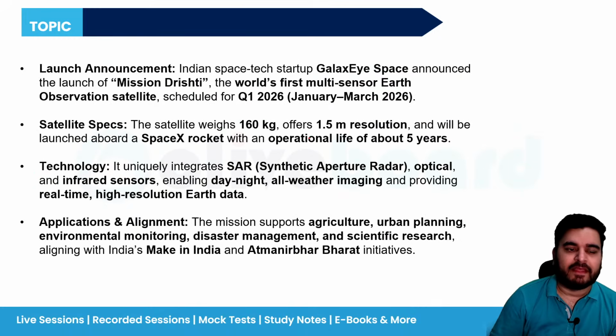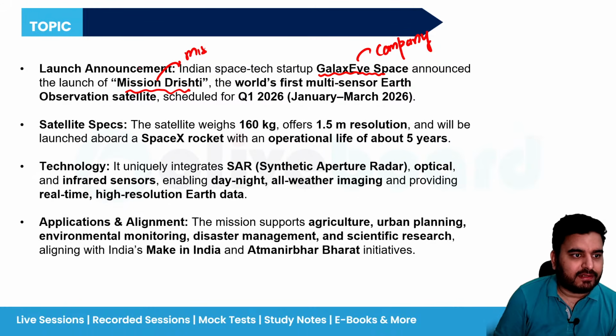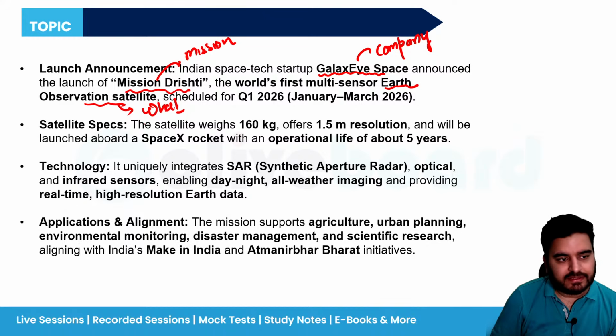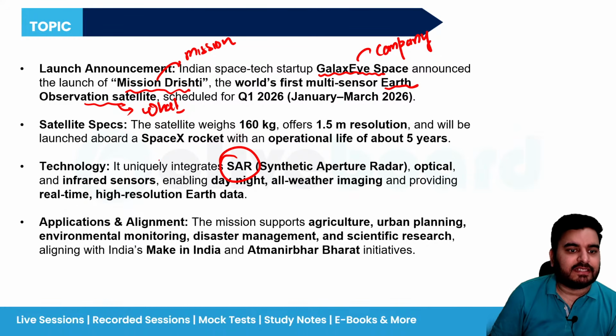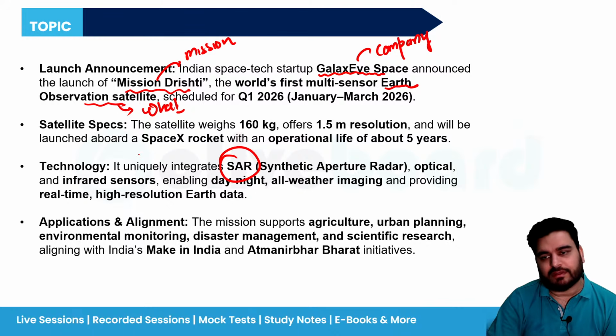Okay. So please remember, what are the keywords you have to remember? The name of the company. Yes. Done. The name of the mission. Yes. Done. What it will include? It will be an Earth observation satellite. Okay. So done. And this satellite is going to use synthetic aperture radar. Got it? So 4 things you have to remember.